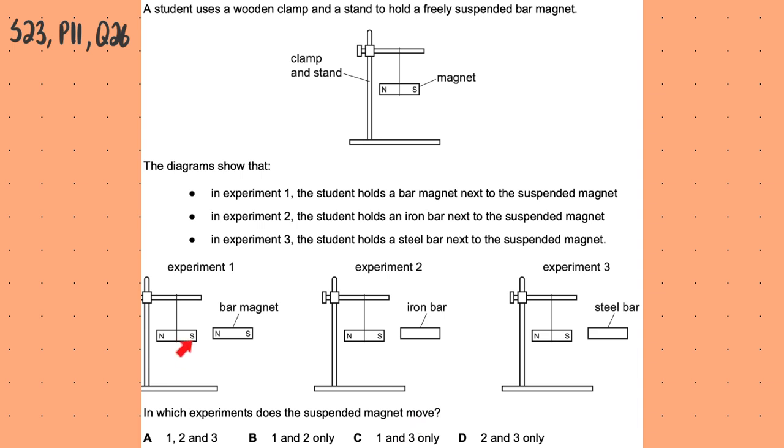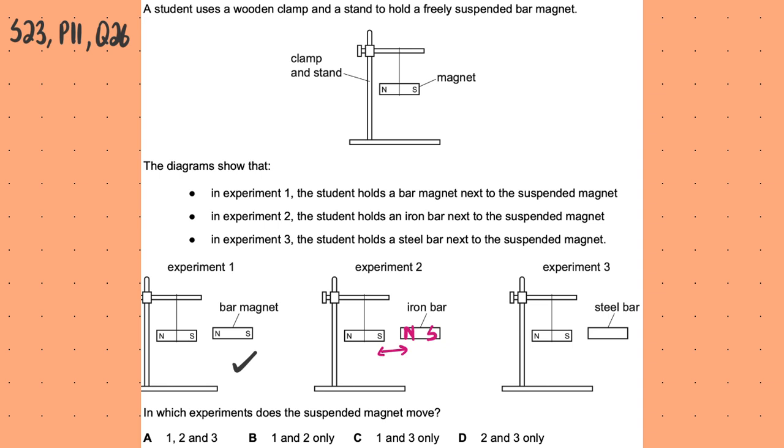Now in the first one, you can see that there is a bar magnet which is suspended and another bar magnet is brought close in such a way that this south and north are going to attract because these are unlike poles. So this bar magnet would move. So the south and the north would move towards one another. So it's definitely going to move in this one. Next, if we talk about it with respect to the iron bar, with the iron bar also the poles induced would be such that they cause attraction. So this would also be north-south, and in this case as well the magnet would move.